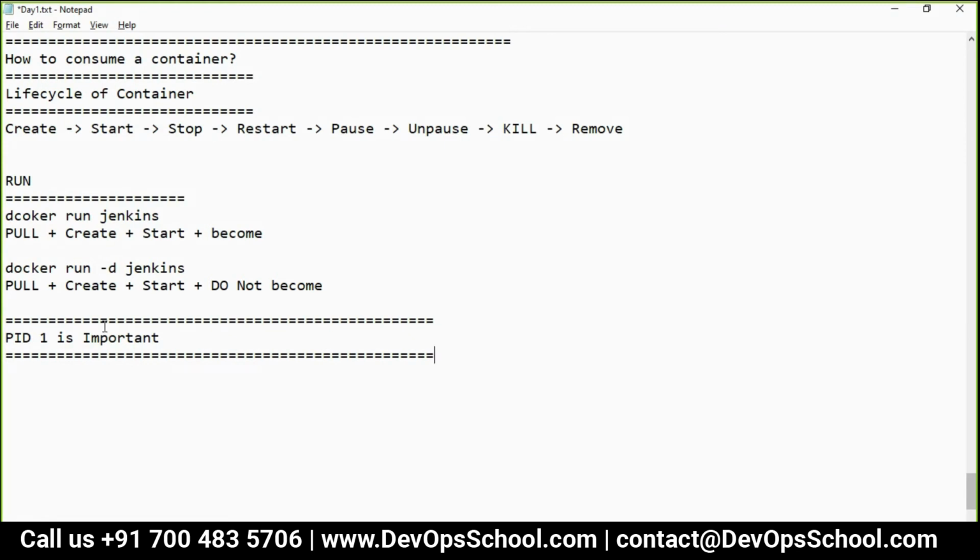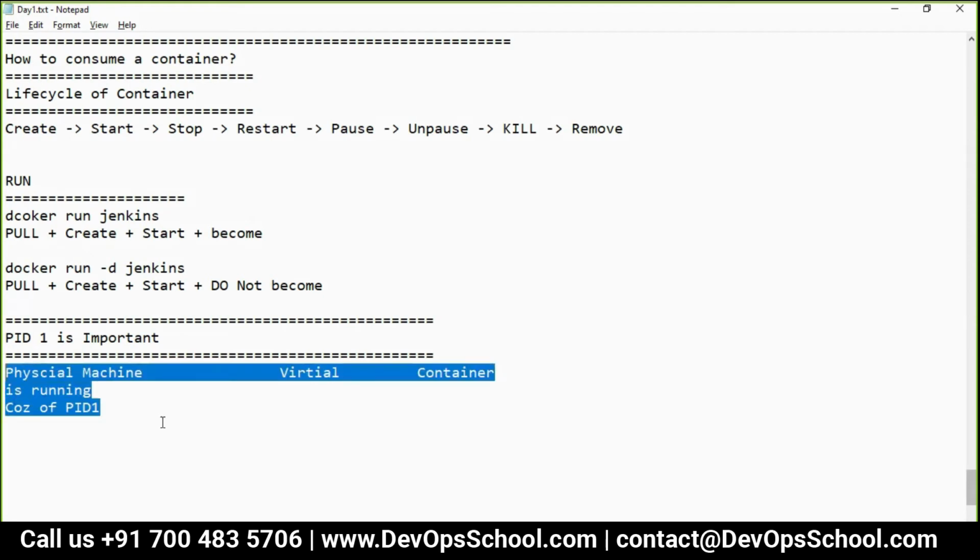Here you have a physical machine, right? Now here you have a virtual machine, and here you have a container, right? Now you know one thing. Physical machine is running because of PID1. Yes, that's true. Your physical machine is running because PID1 is running. If PID1 is not running, the physical machine gets shut down.